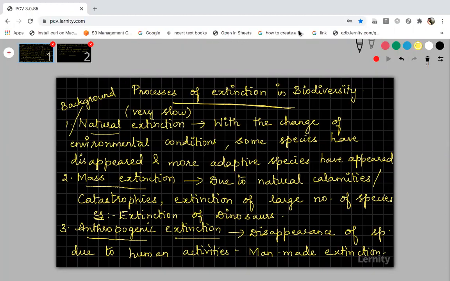This is the first slide. Please let me know. Yeah, most probably I will try to complete the lesson by today. If not, then tomorrow I will complete. Okay. Have you finished writing the first one? Shall I show you the second one? Yes.